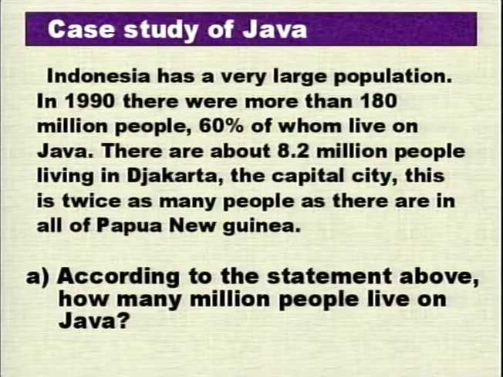Shelley, an answer? About how many million people live on Java, according to the statement? Okay, look at the statement quickly and then see if you can work it out. Bill, your answer? It's about 108 million people. Okay, very good.